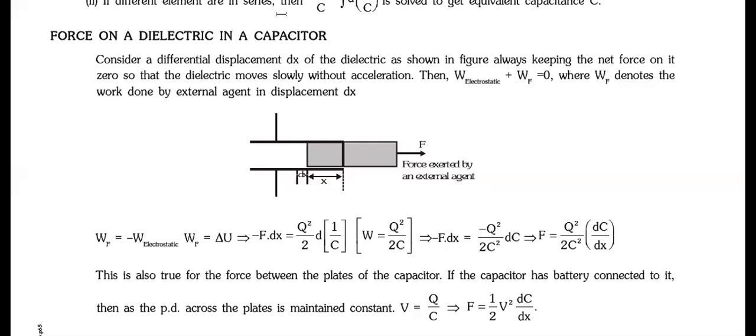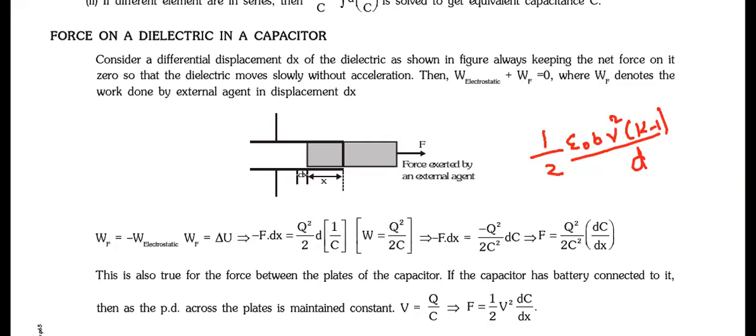I hope all of you remember. What was the whole expression? Tell me, how many of you remember? Tell me, guys. Half epsilon naught b v square by k minus 1, by d.